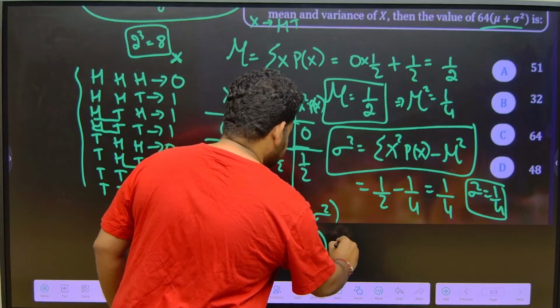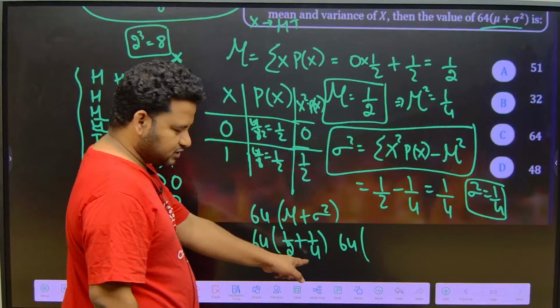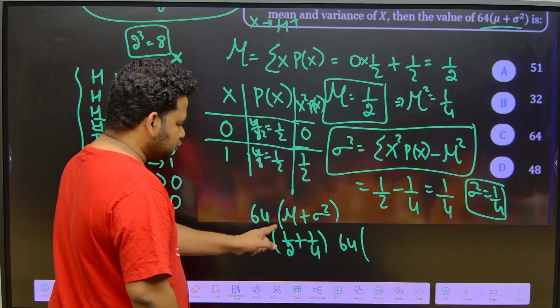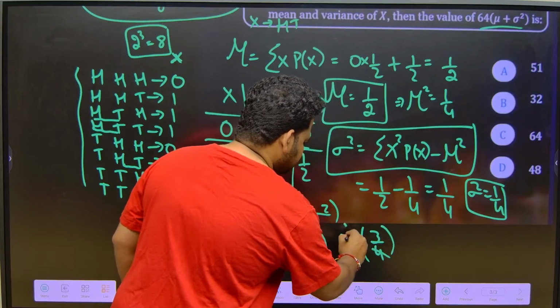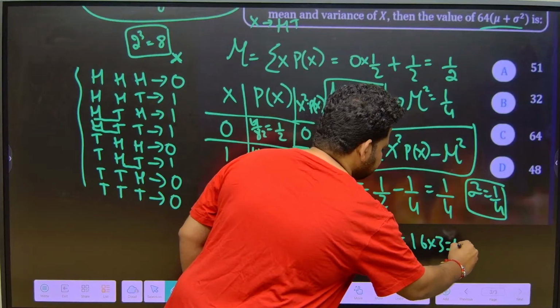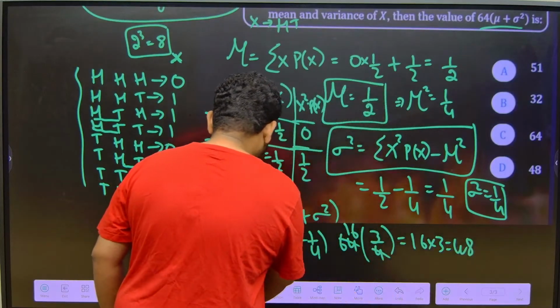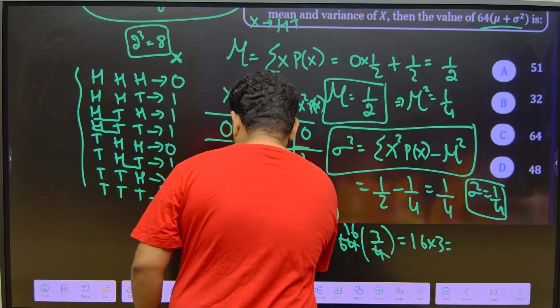If I take the LCM, 2 twos are 2, plus 1, that is 3 by 4. 64 into 3 by 4, 4 sixteens are 64, so 16 into 3 is 48.